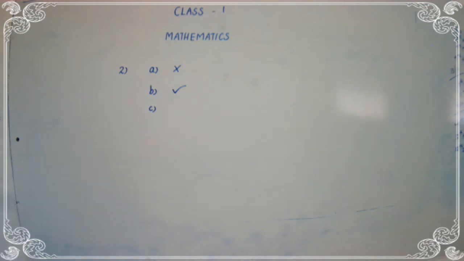Is 0 an even number or an odd number? Even number. Yes. So 30 is an even number, but they have given that 30 is an odd number. So this is correct or wrong? Wrong.